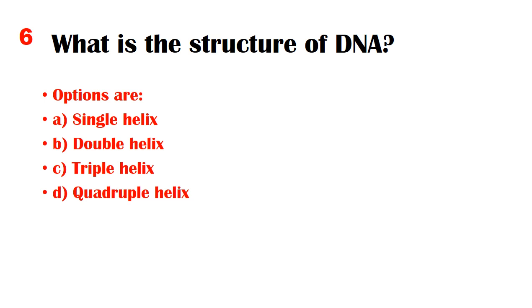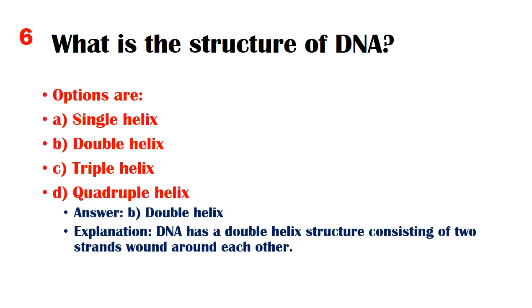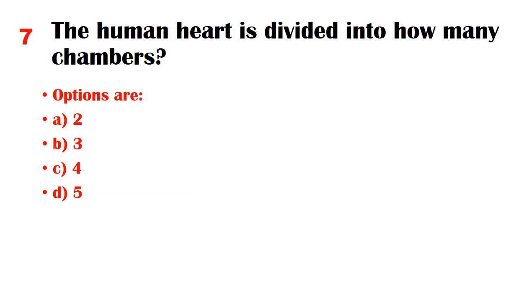Options are A. Single helix, B. Double helix, C. Triple helix, D. Quadruple helix. Answer: B. Double helix. Explanation: DNA has a double helix structure consisting of two strands wound around each other. The human heart is divided into how many chambers?